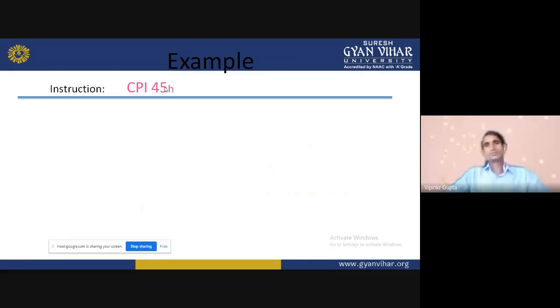Next, CPI 45H. Here data is given within the instruction. So first of all, I will calculate the length of this instruction. How will I calculate it? When I convert this instruction into the hex code or mnemonics, CPI has some 8-bit data and 45 is also 8-bit data. So 1 byte plus 1 byte, so it's a 2 byte instruction. And data is directly given, so it's the immediate addressing mode.